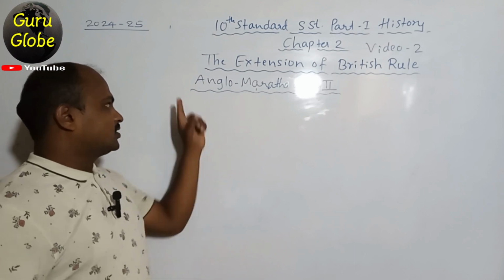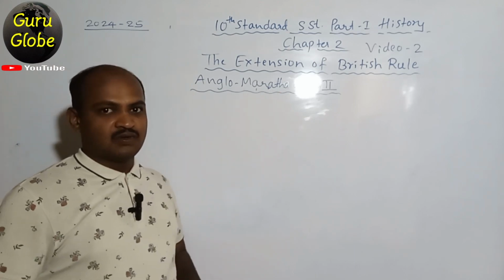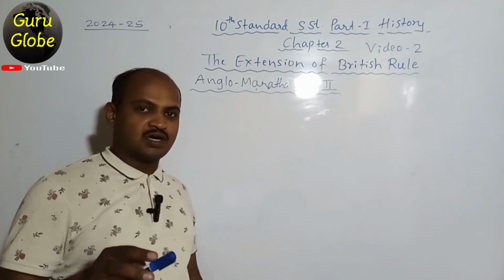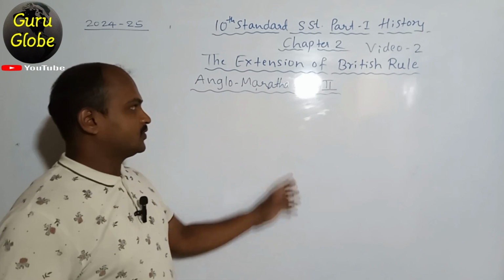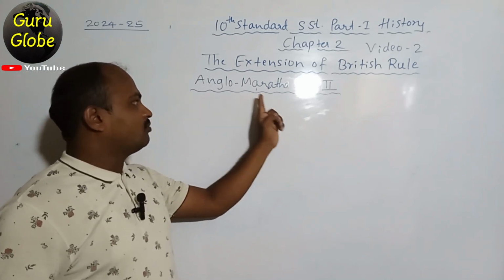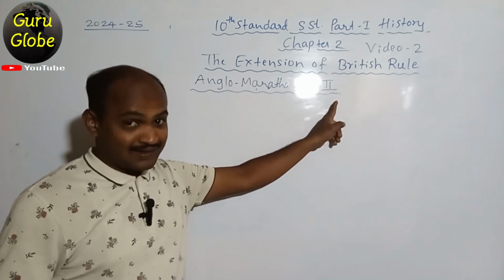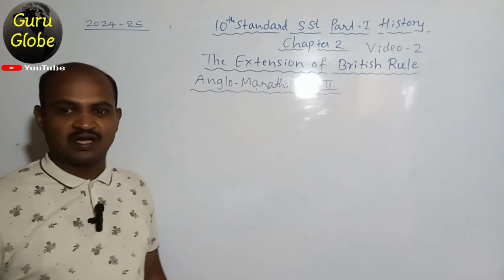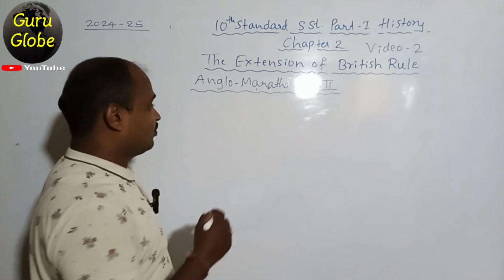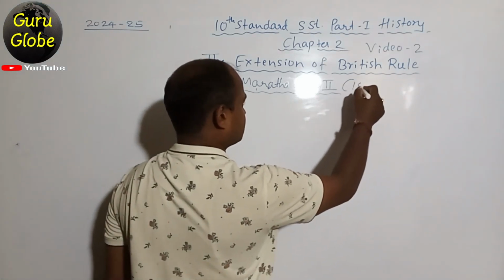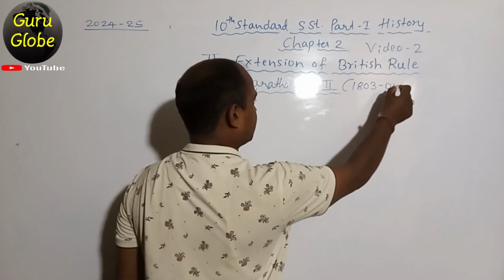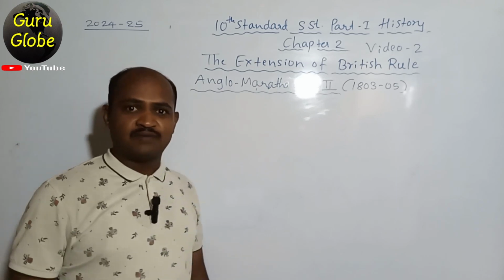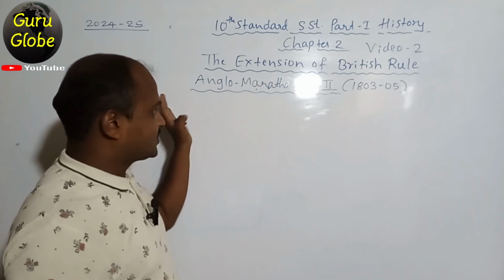So the content is here: Second Anglo-Maratha War. Whenever you write war names or king names, write it like Anglo-Maratha War Second. But while reading, read it as Second Anglo-Maratha War. This Second Anglo-Maratha War happened between 1803 and 1805. Only 2 years this war happened.